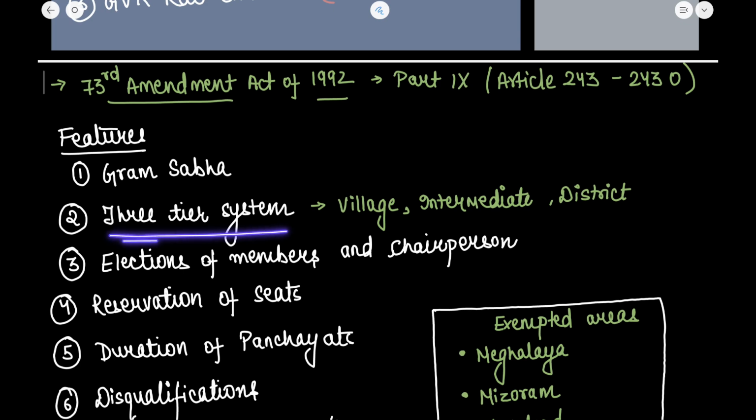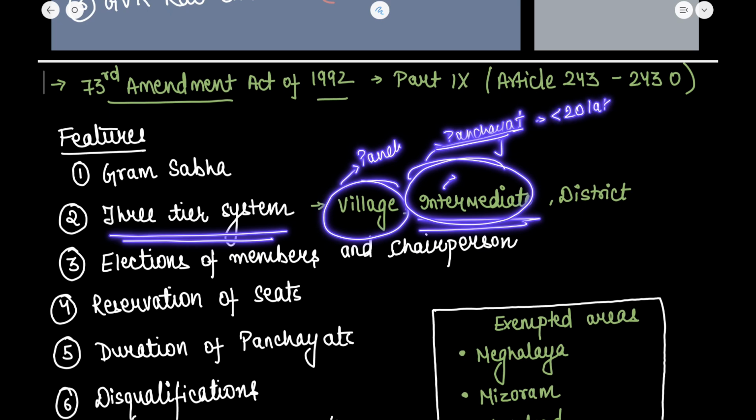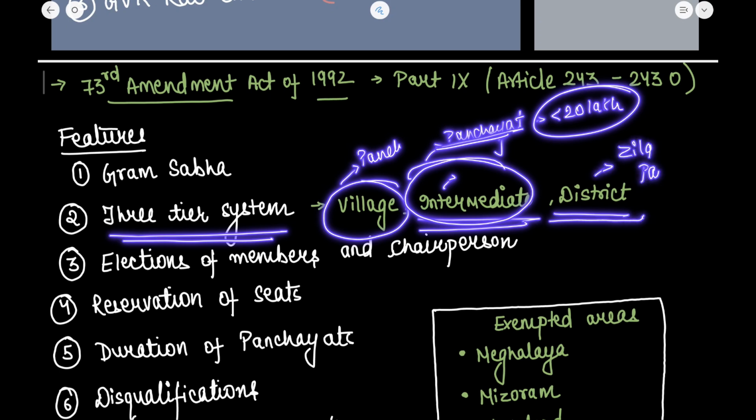Secondly, there is a 3-tier system. At the village level, there is the Gram Panchayat. At the intermediate level, there is another provision, that of the Panchayat Samiti. The Panchayat Samiti is to be constituted wherever the population is not more than 20 lakhs. Then at the district level, there is the Zilla Parishad. This I have already explained to you. I hope you have understood it.